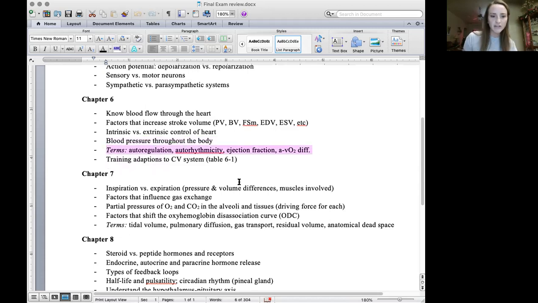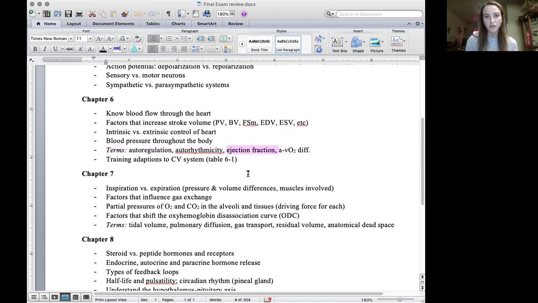So next right here we have terminology. Autoregulation is the regulation of blood flow. Our blood vessels have the ability to constrict and dilate, and that's due to hormones, but it also has to do with the vessels themselves. So they can control themselves. That's autoregulation. Autorhythmicity, I just went over with intrinsic control.